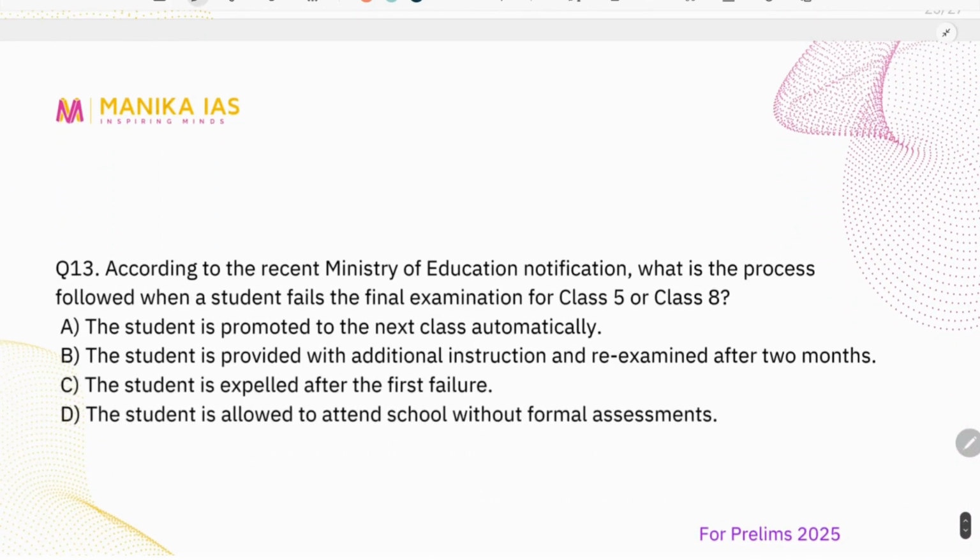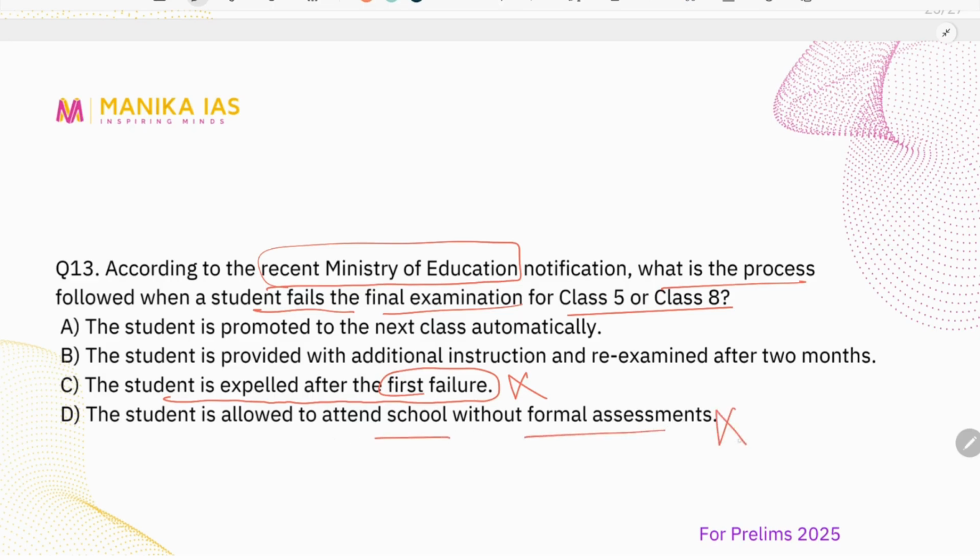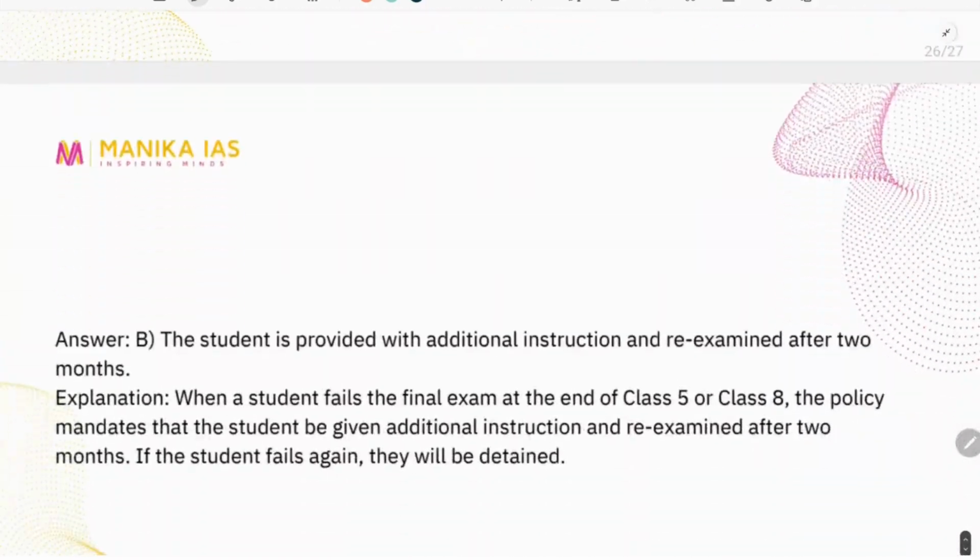Again, the same topic and a similar question. As per the recent Ministry of Education notification, what is the process followed when a student fails in the final examination for class 5 and class 8? The student is expelled after the first failure. No, this is not the right statement. The student is allowed to attend school without formal assessments. No, this is not the right statement. The student is promoted to the next class automatically. This was done earlier, not now. The statement which is correct is that the student is provided with additional instruction and re-examined after 2 months. This is the correct statement, right?